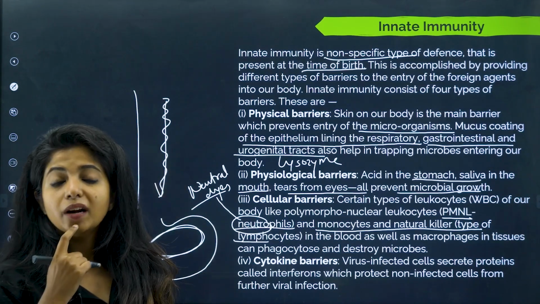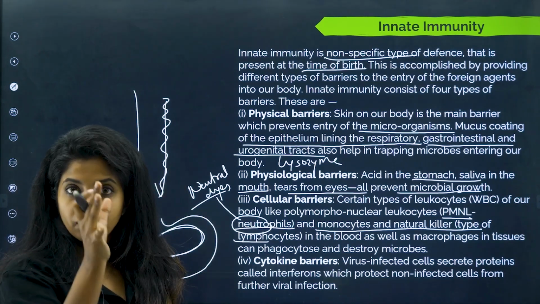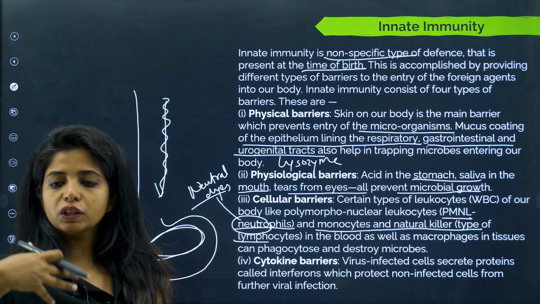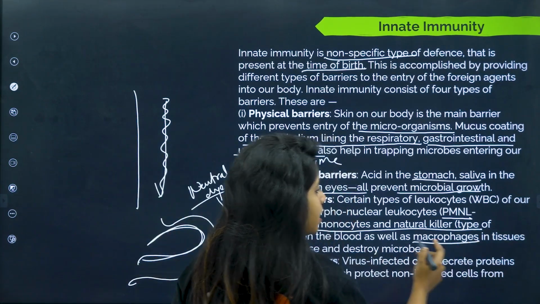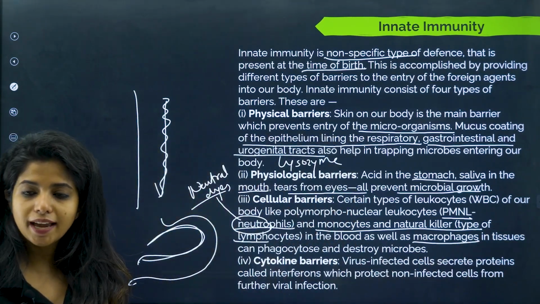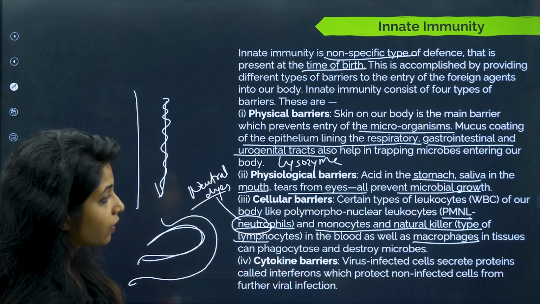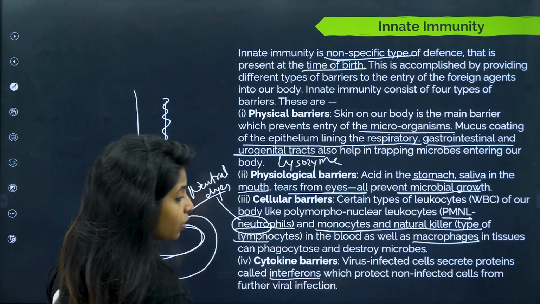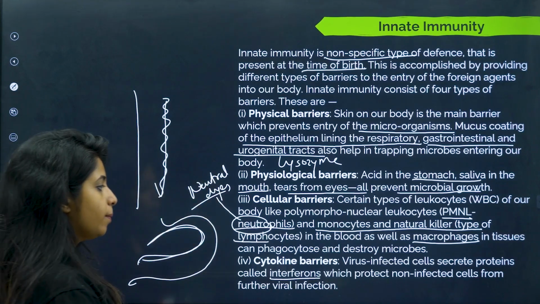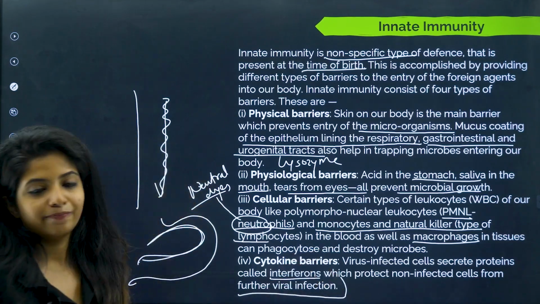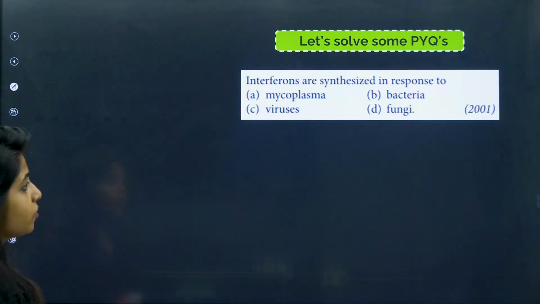Remember that monocytes are present in the blood. When these monocytes move into tissue, they transform into macrophages, and they are responsible for phagocytosis and destruction. Cytokine barriers: virus infected cells secrete proteins known as interferons, which protect non-infected cells from further viral infection. And this is the question that we have got.